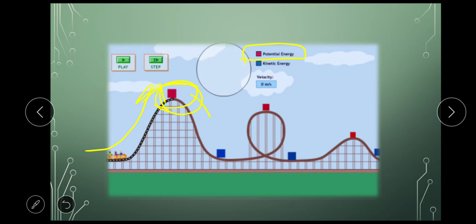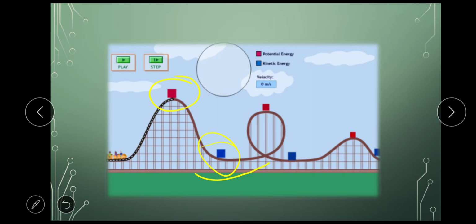When it is falling down, it reaches here. It has a great speed now, and because of that speed it will take a turn like this. That is why I have colored it blue, for kinetic energy. So red indicates potential energy, blue indicates kinetic energy. That means at this point potential energy is maximum, at this point kinetic energy is maximum.